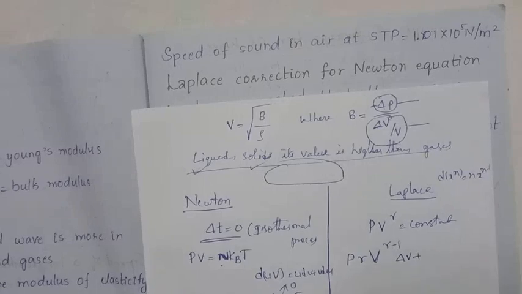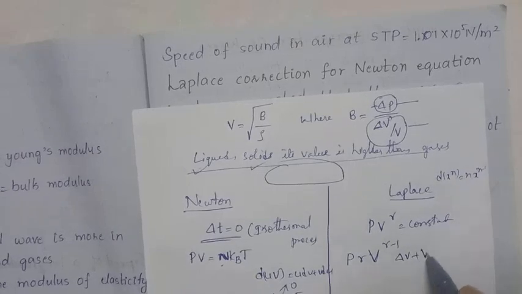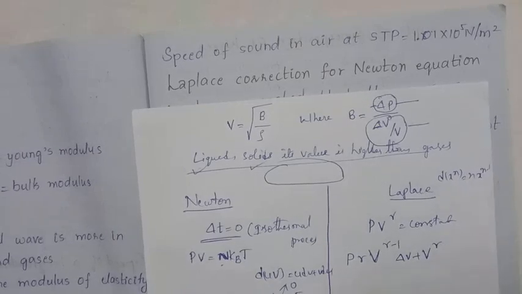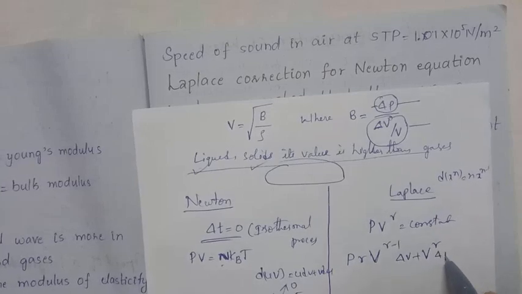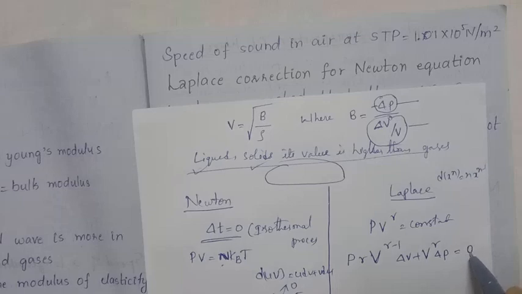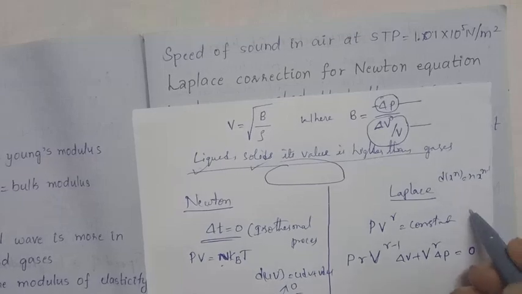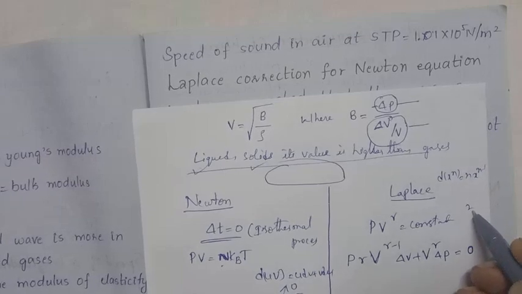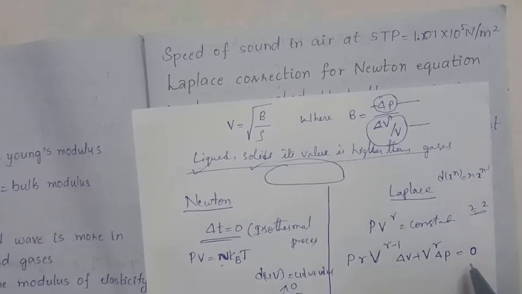Next, plus V power gamma is constant, delta P is equal to the differentiation of a constant. Constant means it will not change. Suppose you have to do the differentiation of 2, it is 2, and the change in value is 0. So the differentiation of a constant is equal to 0.